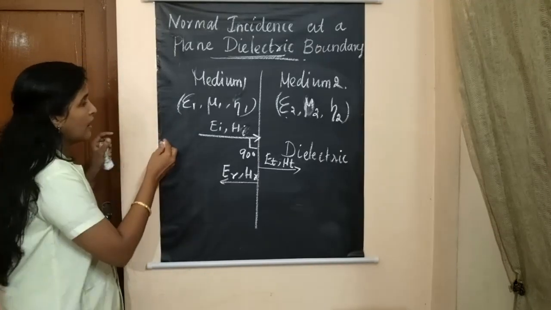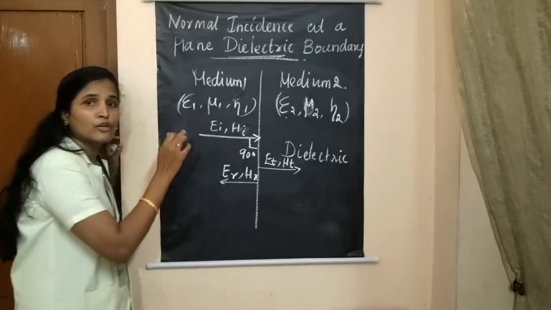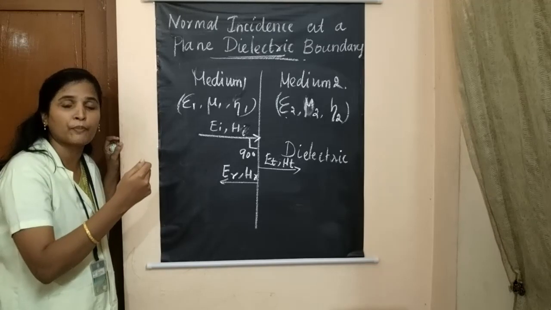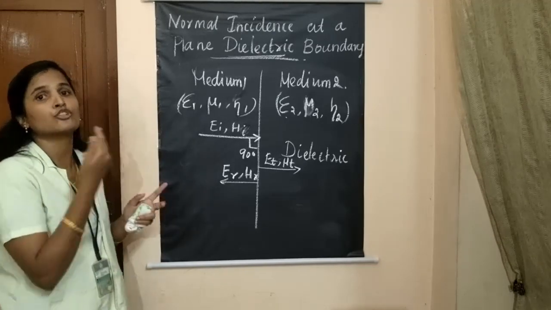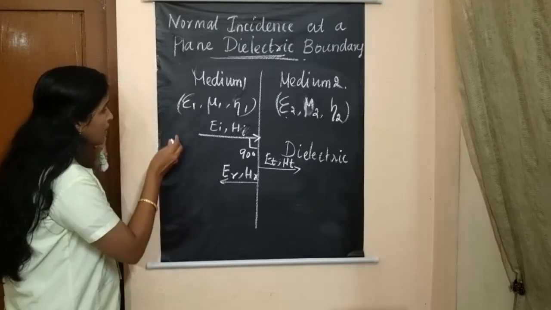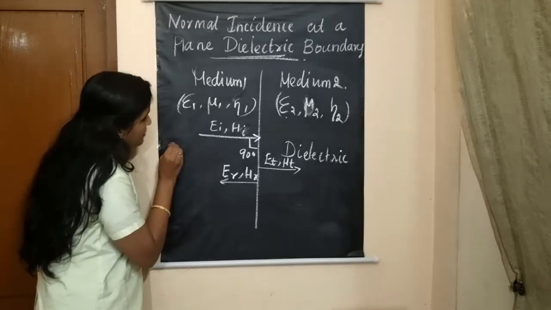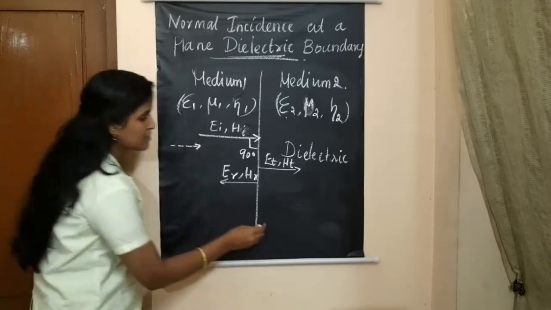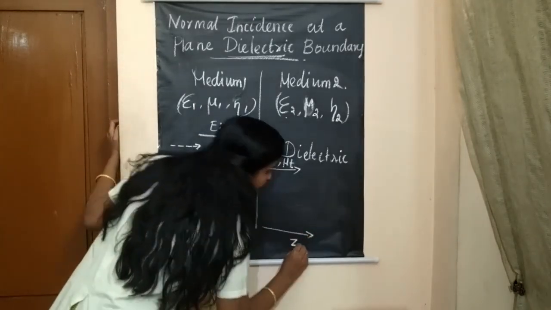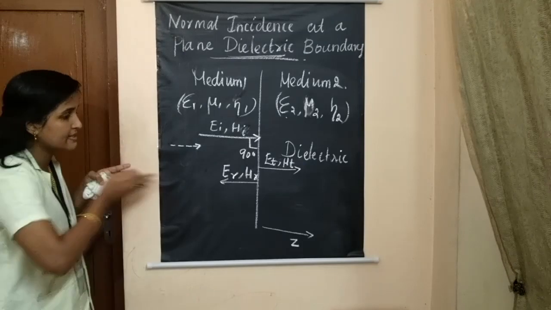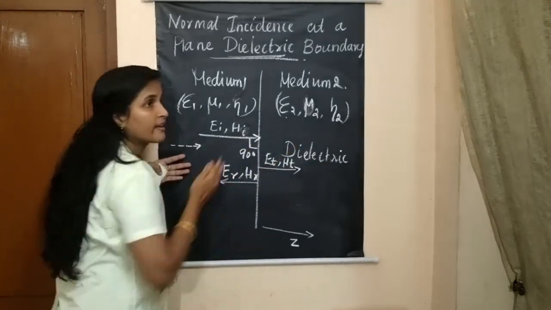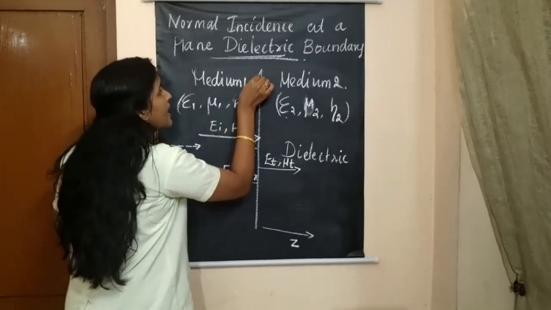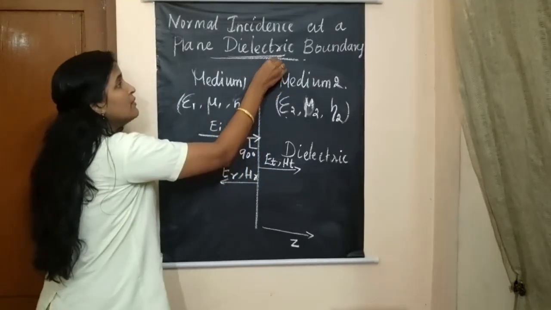We know that for an electromagnetic wave, the electric field, the magnetic field and the direction of propagation are all mutually perpendicular to each other. Let this be the z axis, that is, the wave is propagating in the positive z direction, and consider this as the positive x axis.